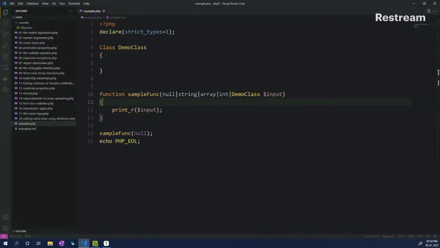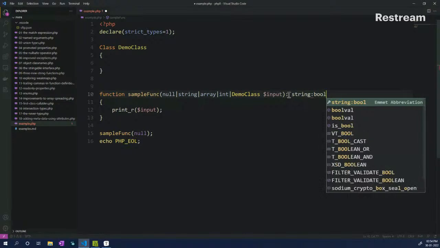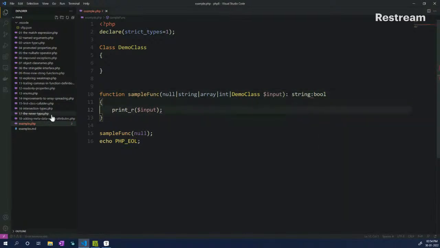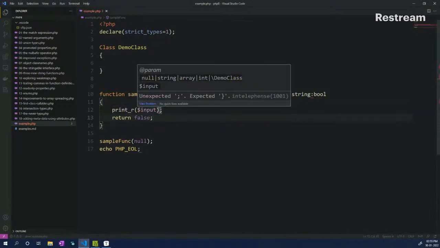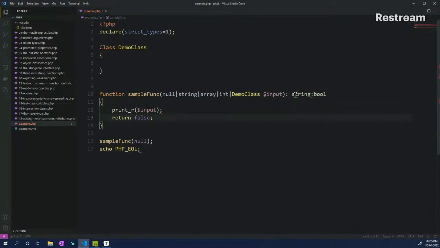So now this works for the parameters as well as the return types. I can put in saying that this function will either return a string or a boolean. So I can do that and then change the function a little bit to make the error go away. If I save this, and this right here, now it works.